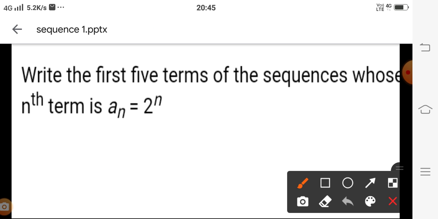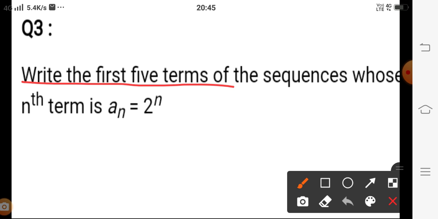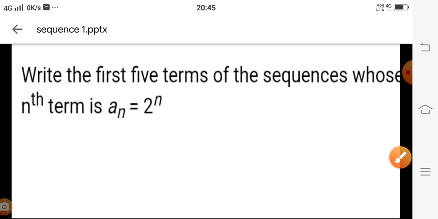Let us solve one more question. Question number 3. Write the first 5 terms of the sequence, and the nth term is given. Again we are just putting the value of n as 1, 2, 3, 4, 5, and we are finding the values.